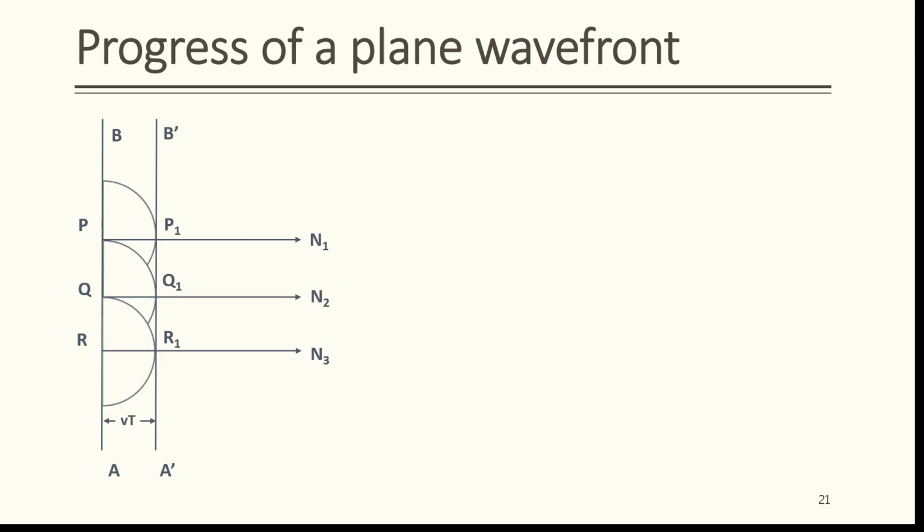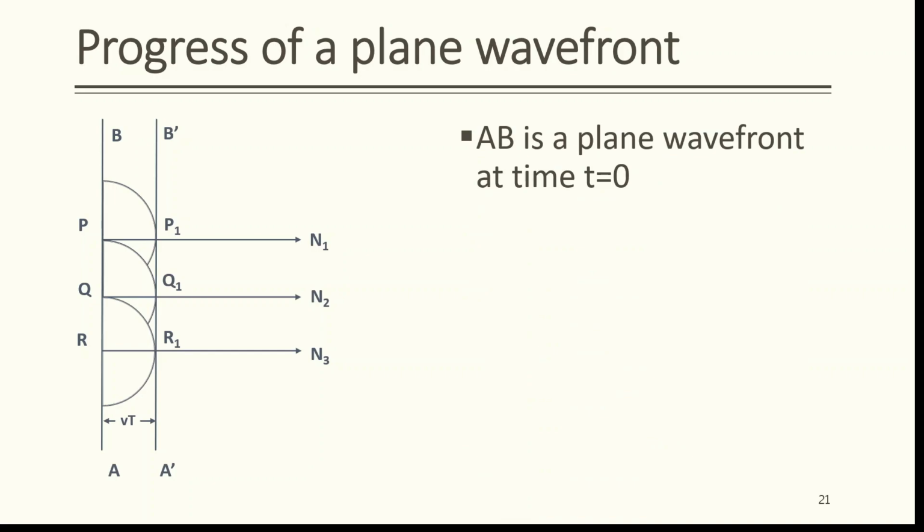Let us first consider a plane wavefront AB corresponding to parallel rays at time t equal to 0. The plane wavefront AB is shown in the figure.